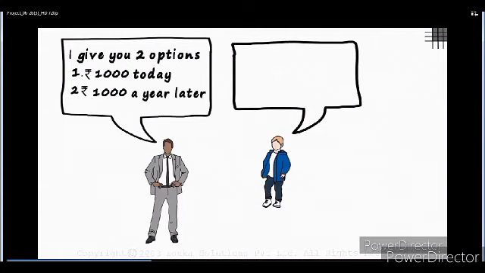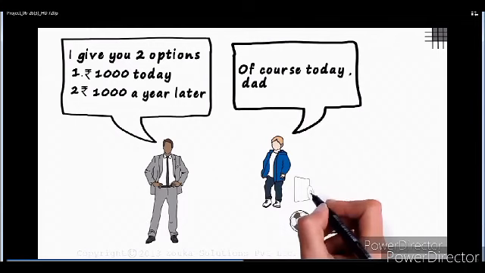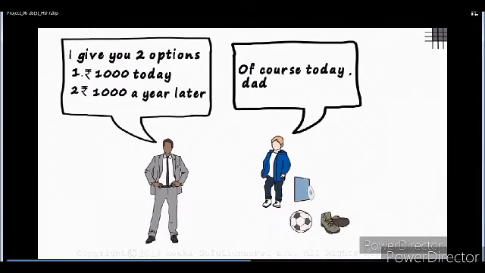Now James began to think of what choice he's going to make, and he said, "Of course, Dad, I will want my 1,000 rupees today." And father asked, "Why not a year later?" Now remember that 1,000 rupees today cannot be 1,000 rupees a year later. But James was ignorant of what interest is all about. And James wanted the money today because he wanted to buy either a football, a shoe, or a video game so that he could enjoy himself.